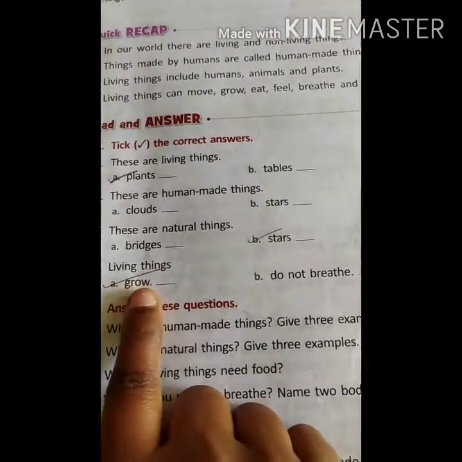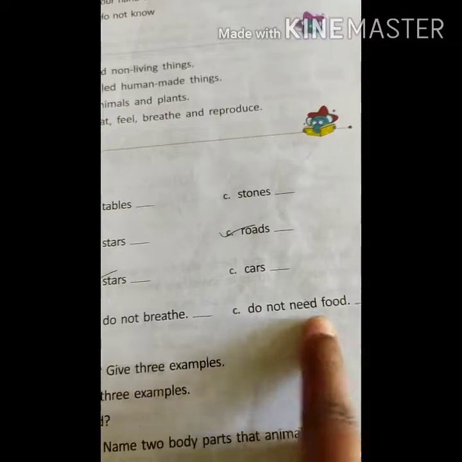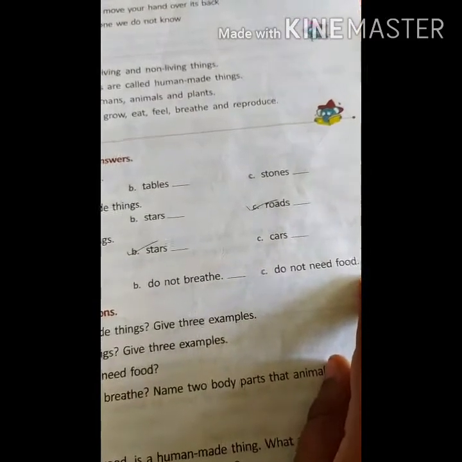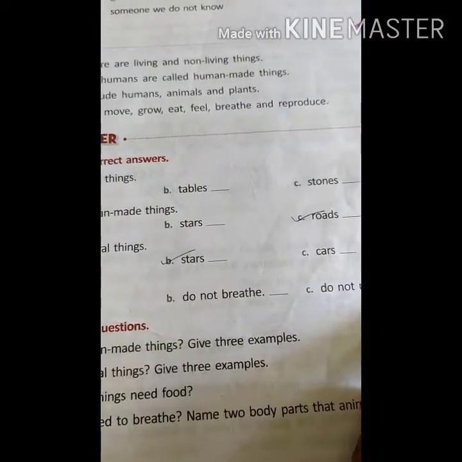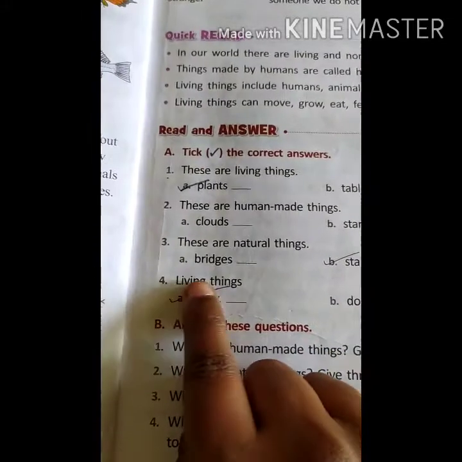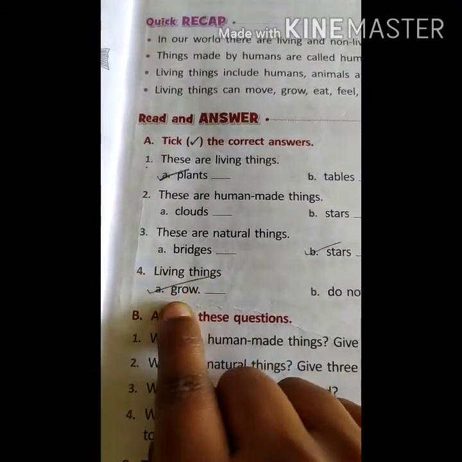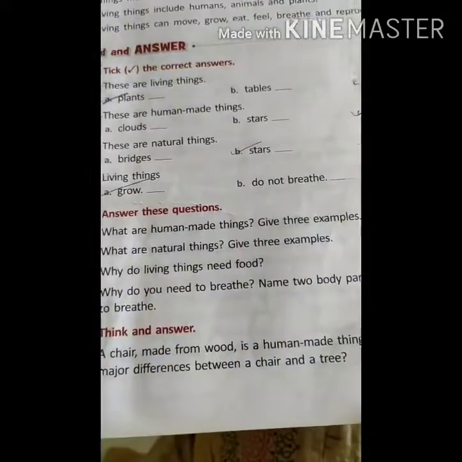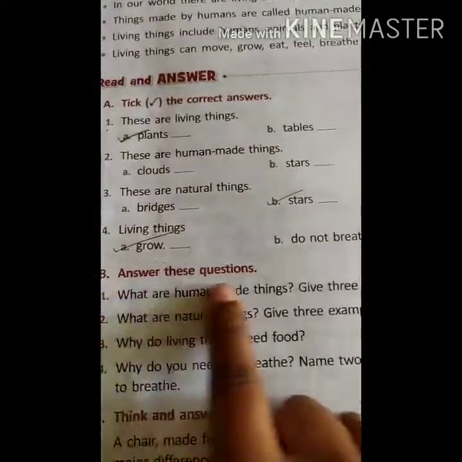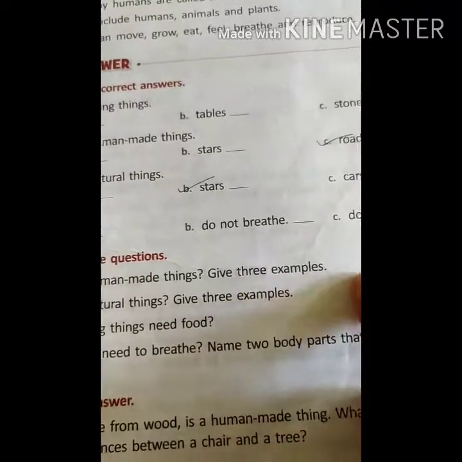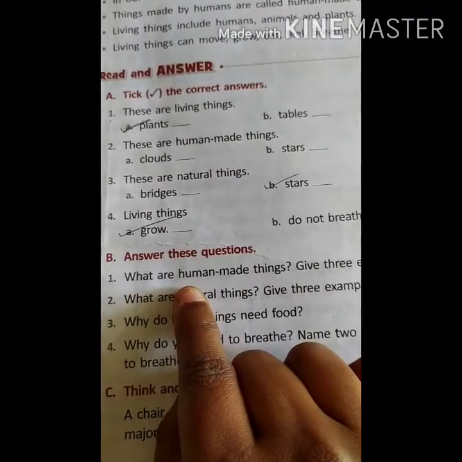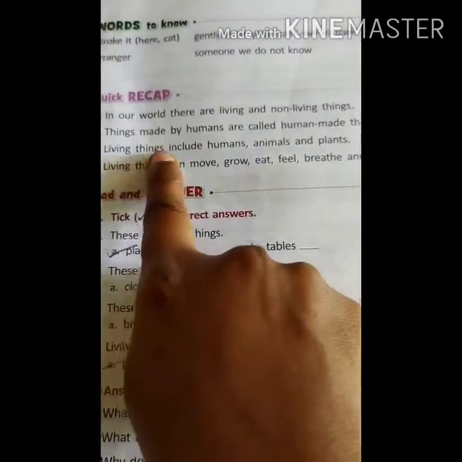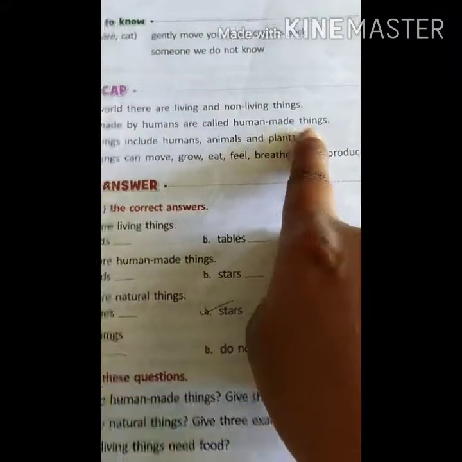Next, living things dash. Grow, do not breathe, do not need food. No beta, we need food, and we need to breathe also, and we grow. Living things can grow. Just tick all the correct answers. Okay children? Now, we will do this one. What are human-made things? Give 3 examples. Things made by humans are called human-made things.